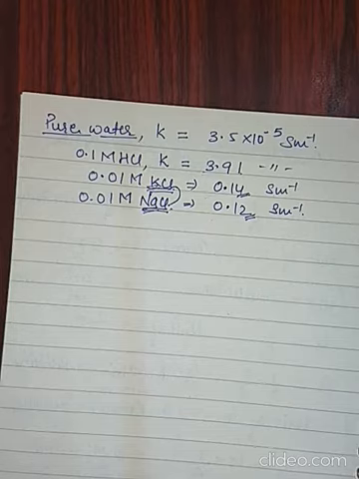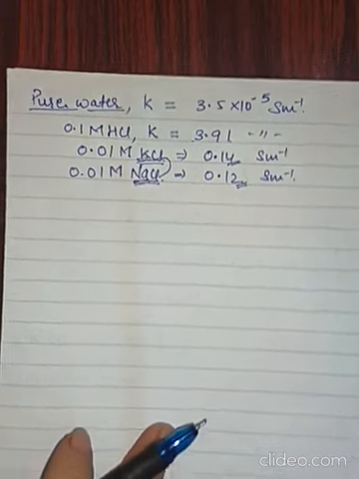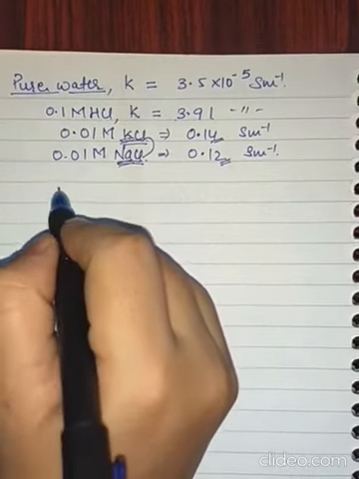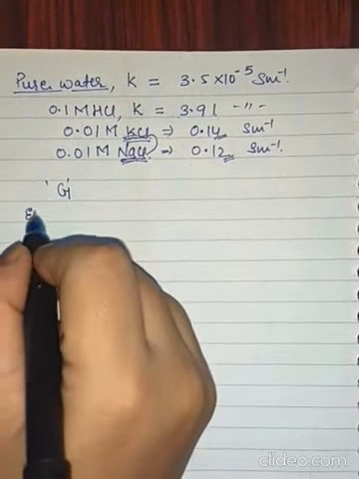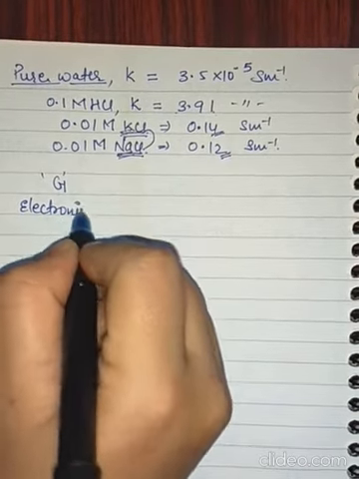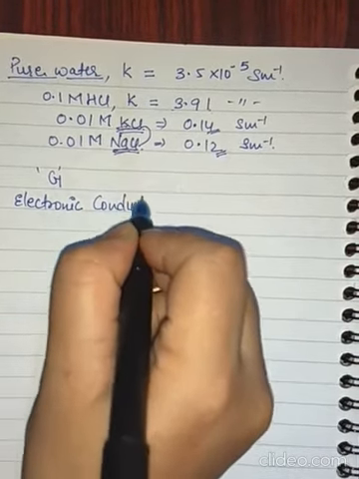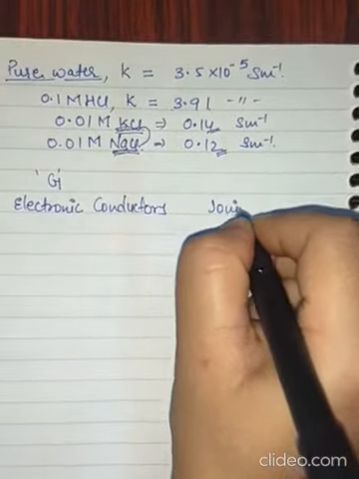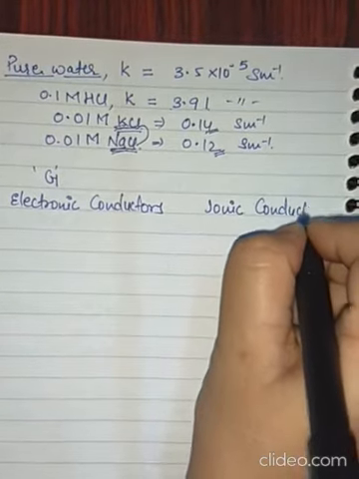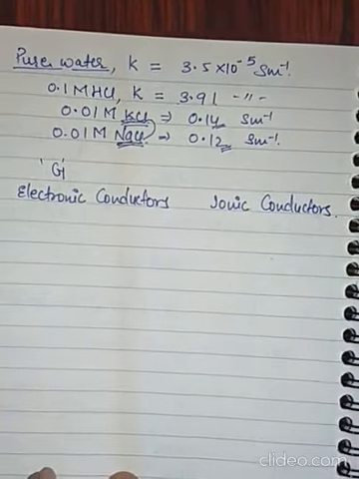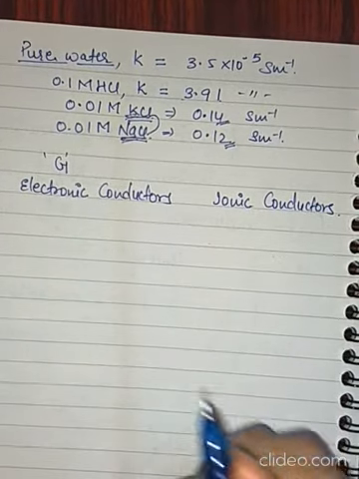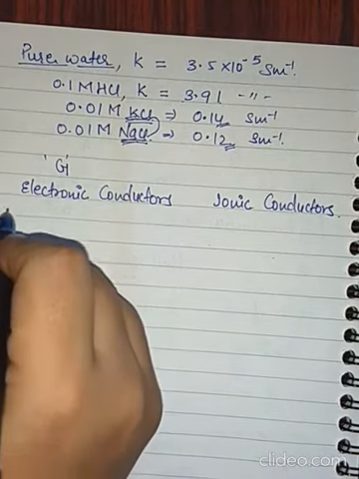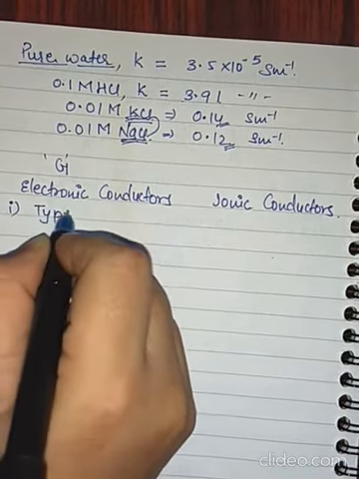Okay, when you compare the conductance value, that is the value of G, for electronic conductors and ionic conductors, then for electronic conductors the value of G depends upon the nature and structure of the metal, that is the type of metal you are using.